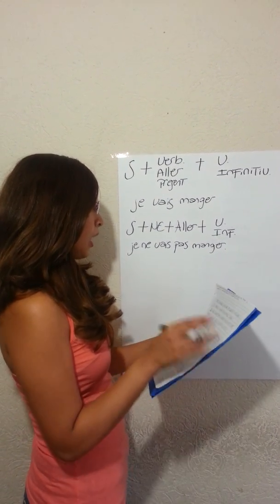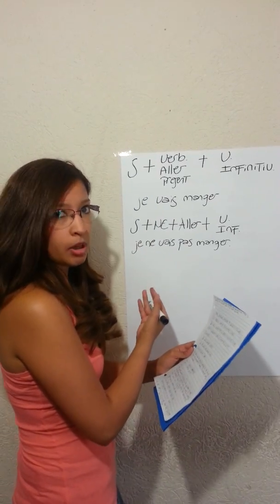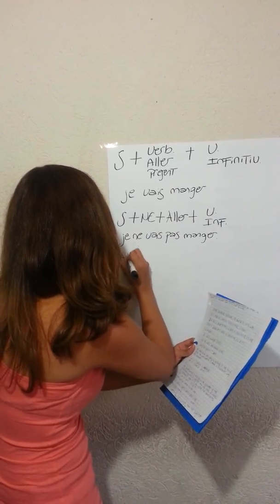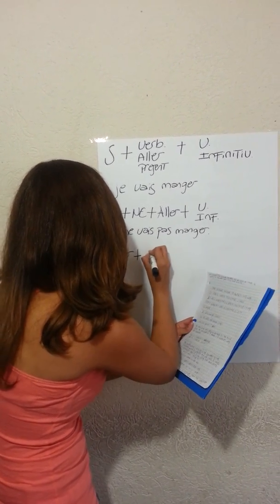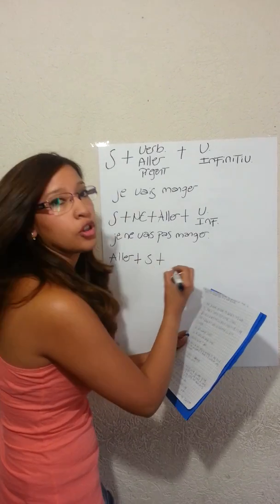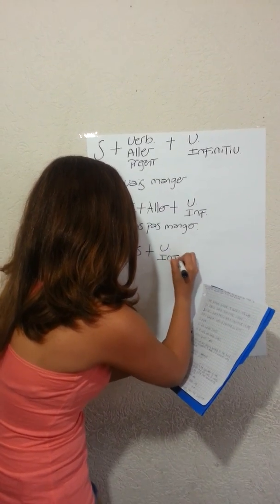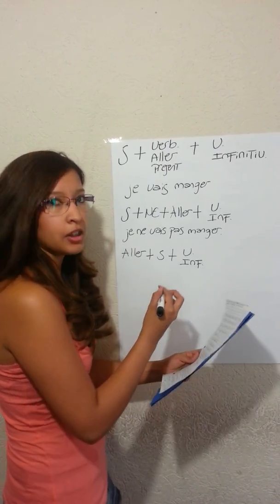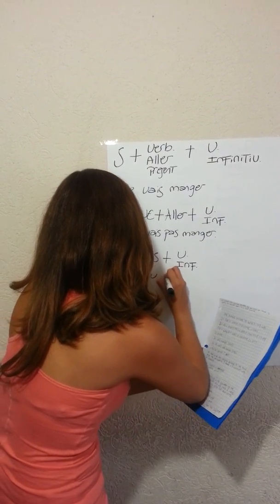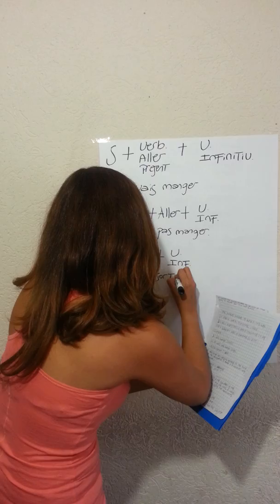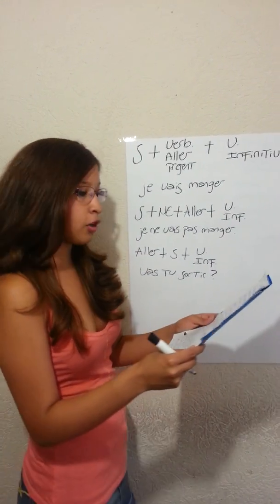And for last, we have the interrogative, that we need to put first the verb aller plus the subject plus a verb in infinitive. And as an example, we have vas-tu sortir? And this is the example for the interrogative form.